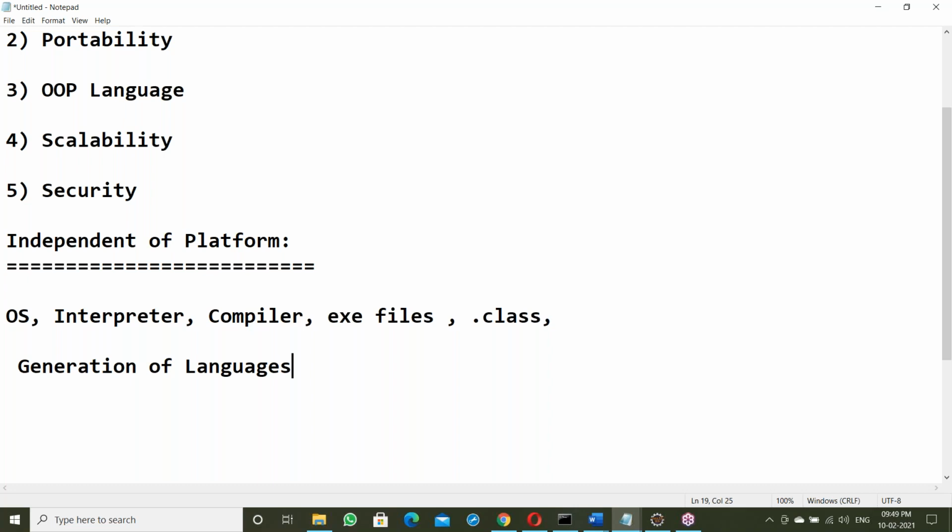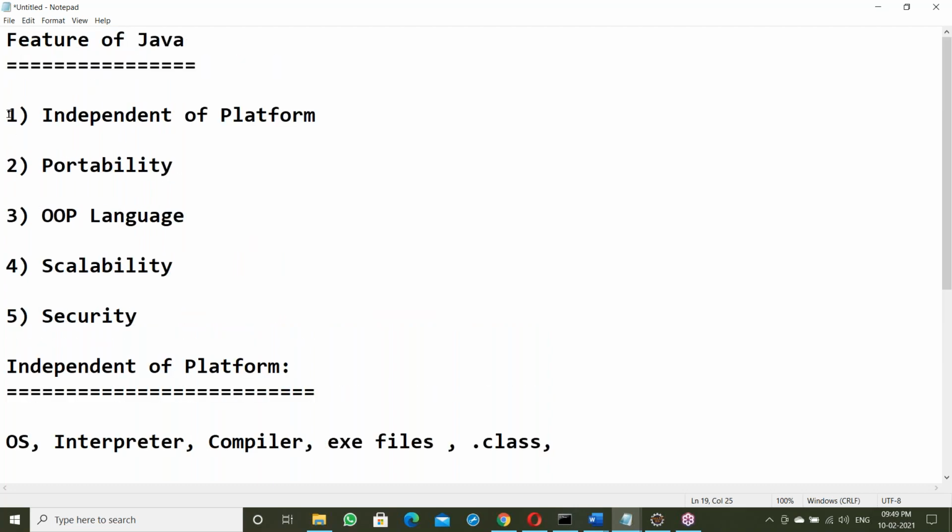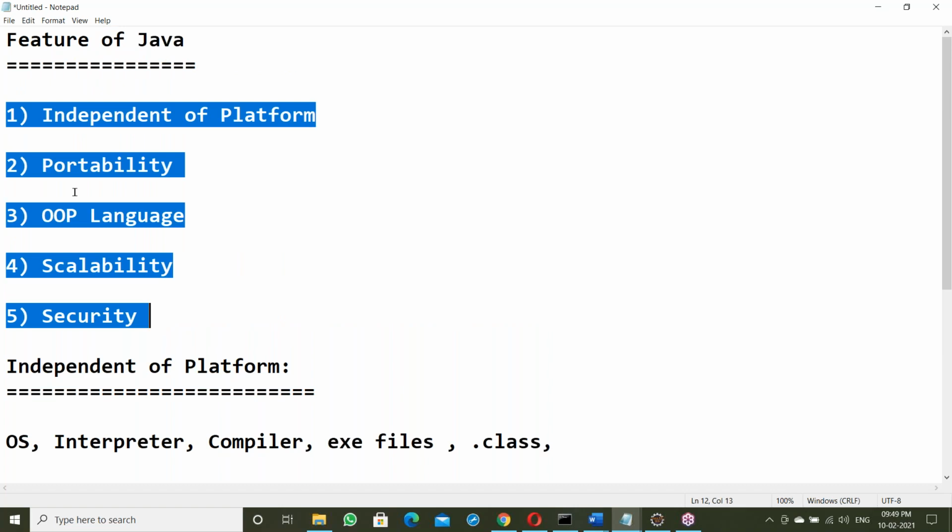If you know those basics, then it is easy to understand all these features. Simply I can explain definitions, but that is not correct. Just learning definitions is of no use. You have to explain like an experienced person. When you are facing an interview, you have to behave and talk like an experienced person. You will get that if you have in-depth knowledge.